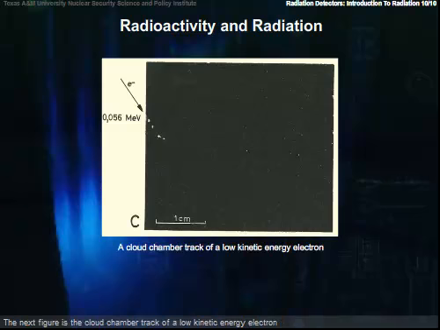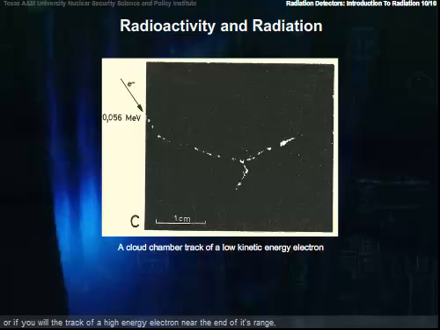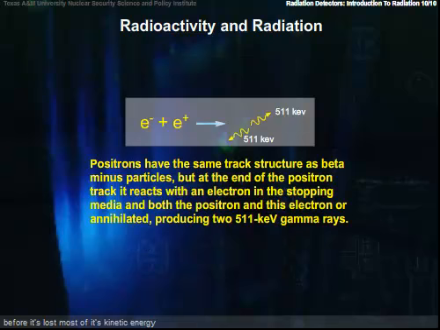The next figure is a cloud chamber track of a low kinetic energy electron, or if you will, the track of a high energy electron near the end of its range, where it's lost most of its kinetic energy. Positrons have the same track structure as beta minus particles, but at the end of the positron track, it reacts with an electron in the stopping media and both the positron and this electron are annihilated, producing two 511 keV gamma rays.